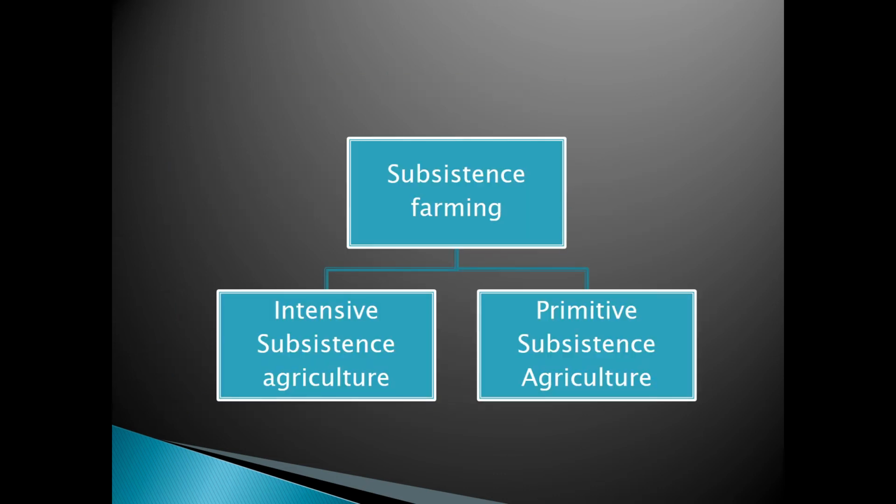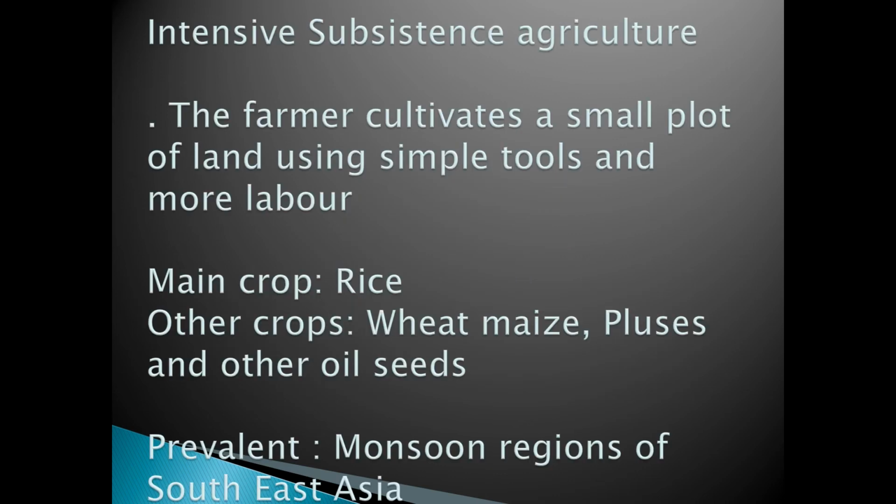Subsistence farming is divided into intensive subsistence agriculture and primitive subsistence agriculture. Let us discuss intensive agriculture. The farmer cultivates a small plot in this type of agriculture, where simple tools are used and more labor. This type of agriculture is mostly suitable in monsoon regions of Southeast Asia. We will get products like rice, wheat, maize, pulses, and other seeds.